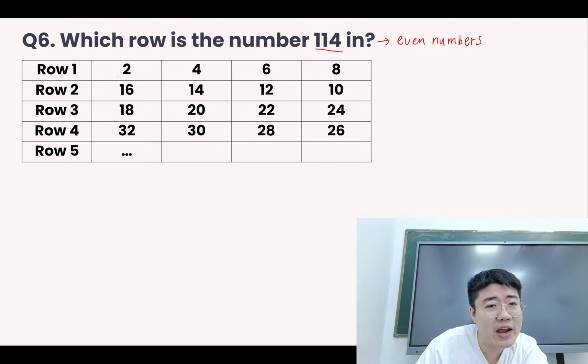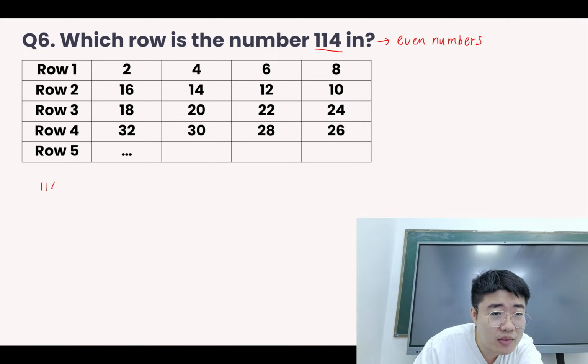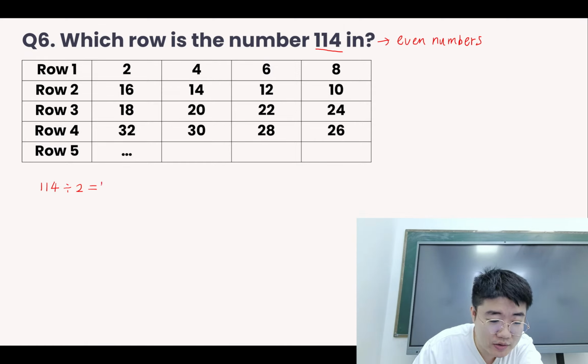So since every 2 numbers, we'll get an even number: 1, 2, 3, 4, 5, 6. So out of the 114 numbers, only half of them are even. So divide by 2, then we can find that this will be 57 even numbers.